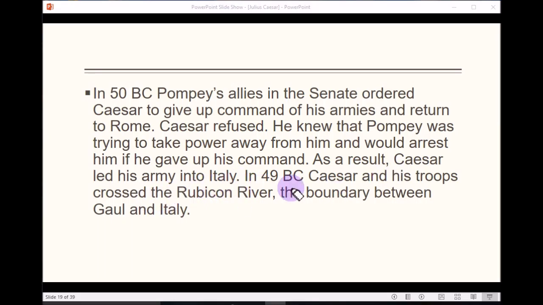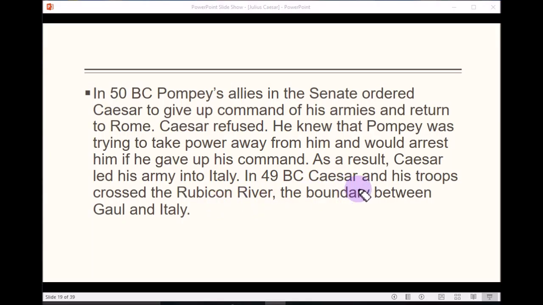In 49 BC, Caesar and his troops crossed the Rubicon River, the boundary between Gaul and Italy. So there was this thing, you're not supposed to cross this river, and any Roman general who crossed that river without permission was considered almost like a hostile enemy.